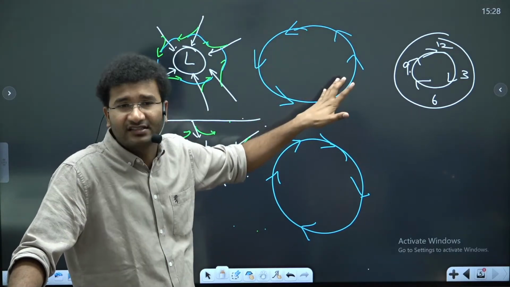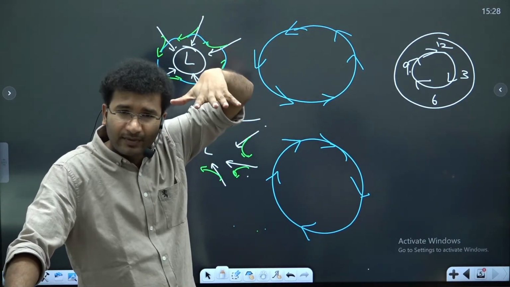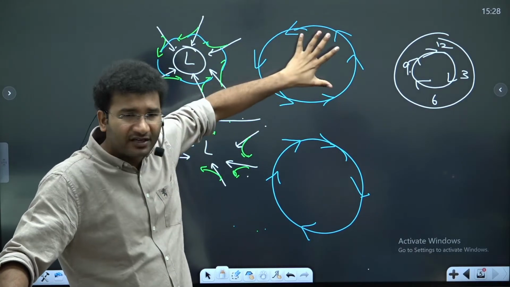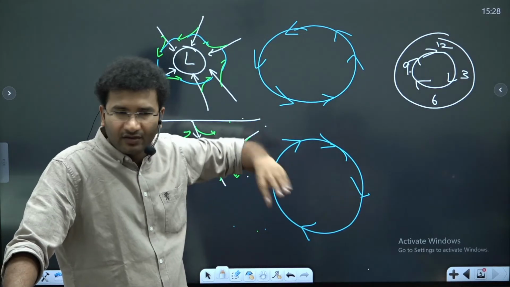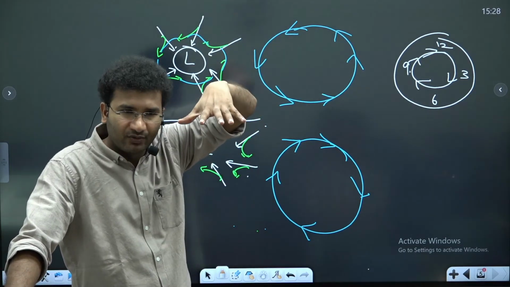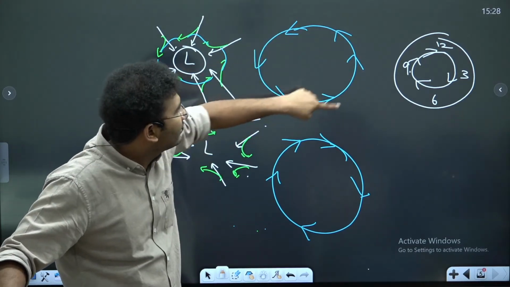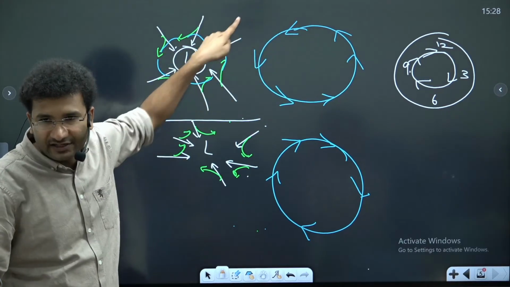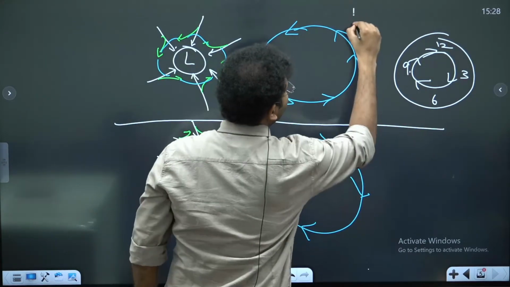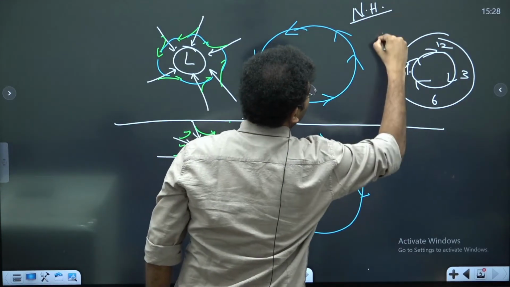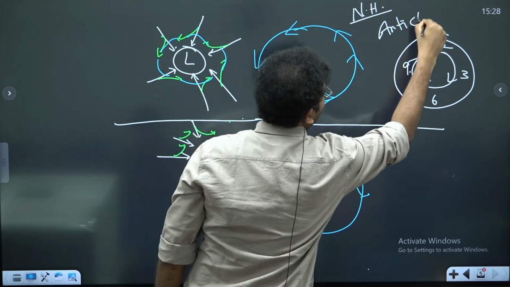Now when you see this from space, imagine you are looking at this particular area on the surface of the ocean from the top view; it looks as if it is rotating in the anti-clockwise direction, right? So a cyclone in the northern hemisphere rotates anti-clockwise.